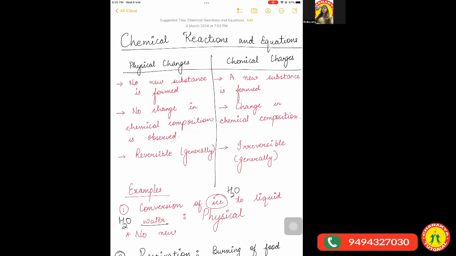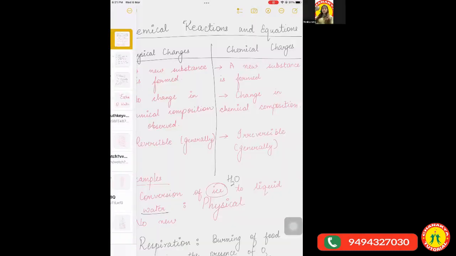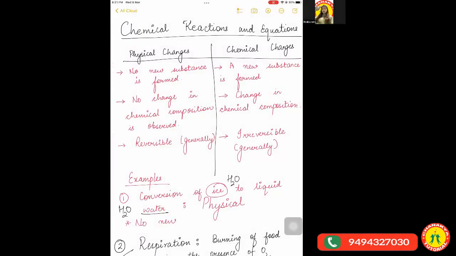For the ones who are new to the class, I just gave a brief introduction that we have to study 4 chapters in chemistry in total, out of which we have already started with the first chapter on Monday, which is chemical reactions and equations. The main thing we studied about this chapter on Monday was the physical and the chemical changes.